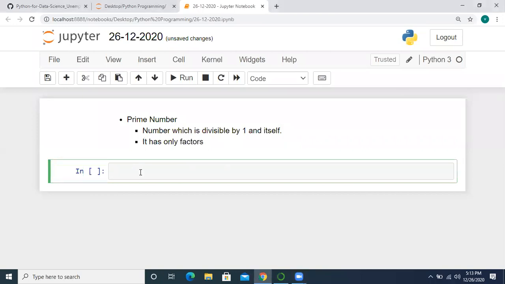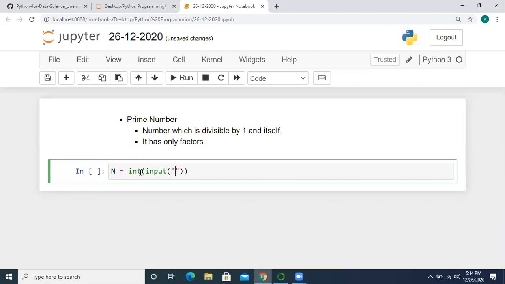So now let's start the program. Let us take a number, to check whether the given number is prime or not. For that I am taking n equals int of input. For reading input from the user in Python, we use the input function.